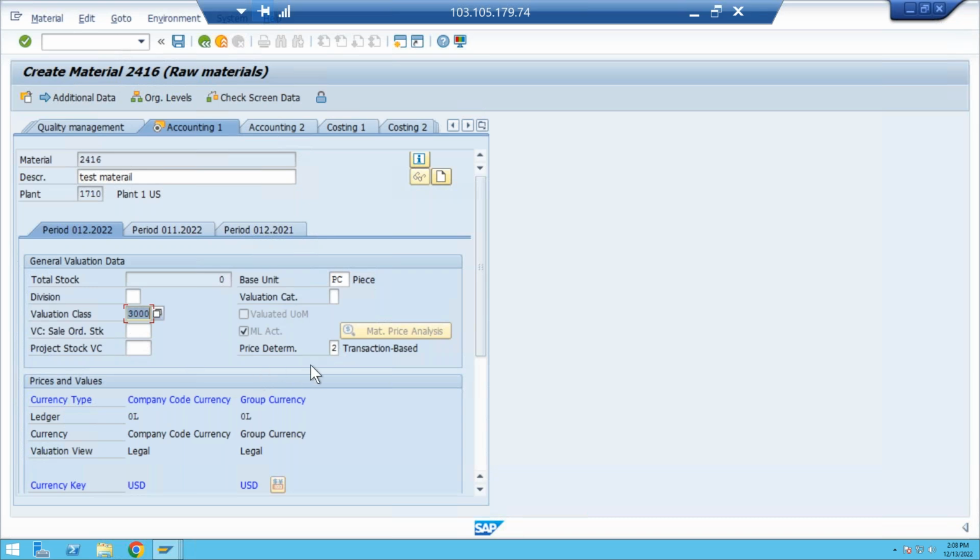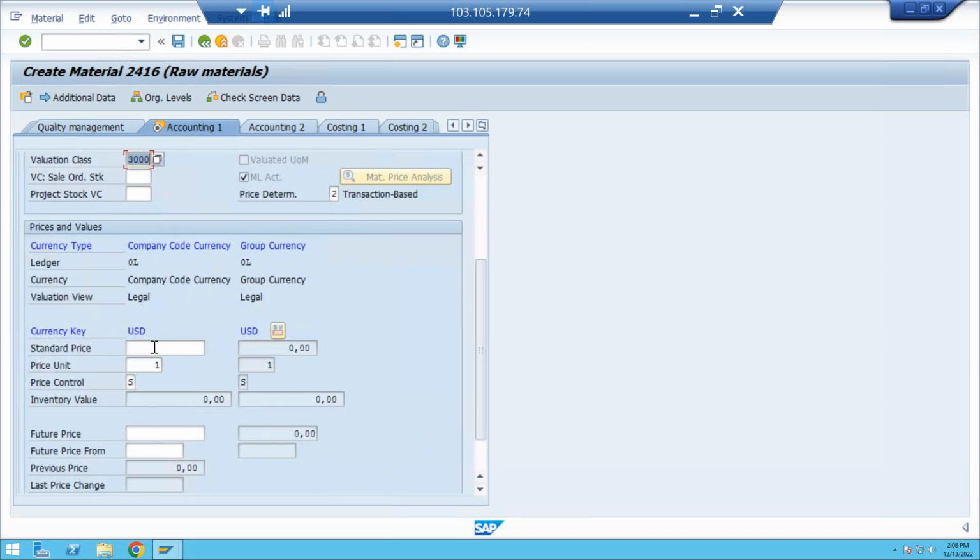See, for 3000 valuation class, if I come here, see here price control indicators. So we have 2 price control indicators. For external procurement materials, we will give the moving price. For in-house production materials, we'll give the standard price. Here, the price control indicator, see, I want to give the moving price.